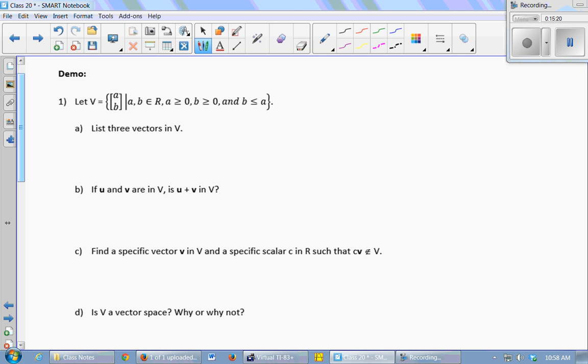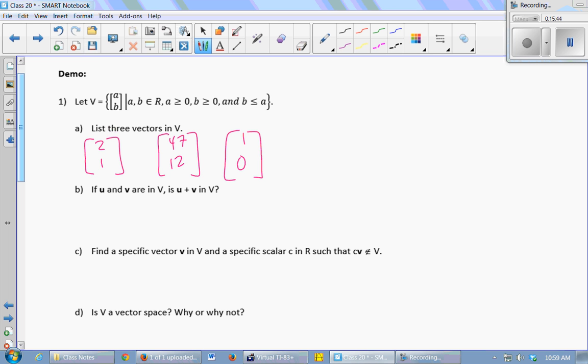All right, so give me a vector that's going to be in this set. 2, 1, sure. They're both real numbers, both positive, and the second entry is smaller than the first. How about another one? 47, 12. 1, 0. Good.